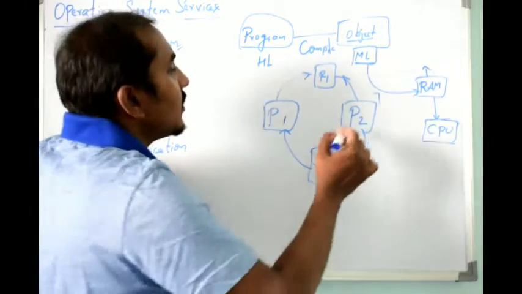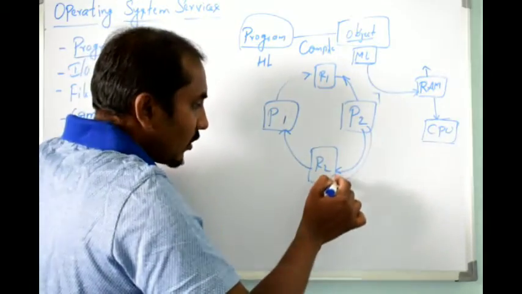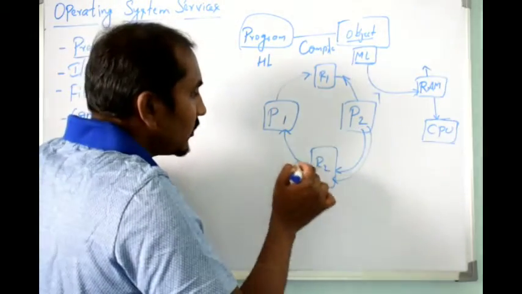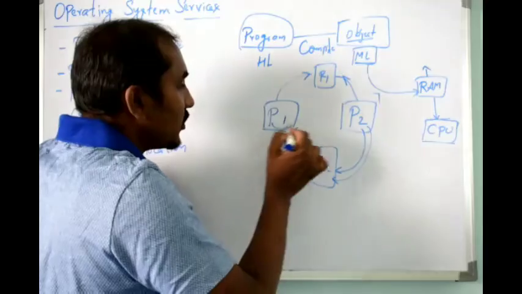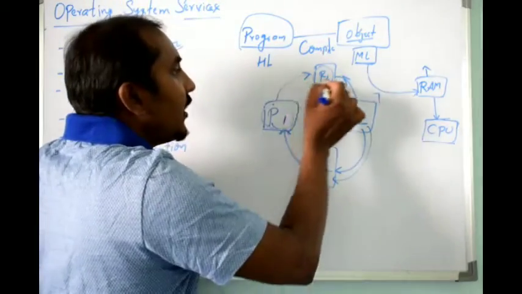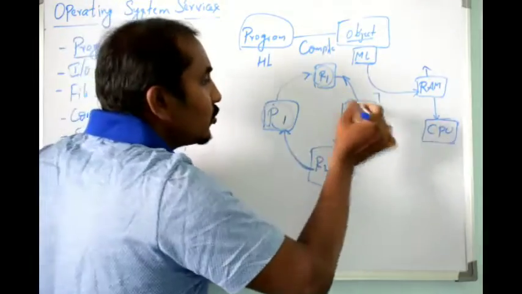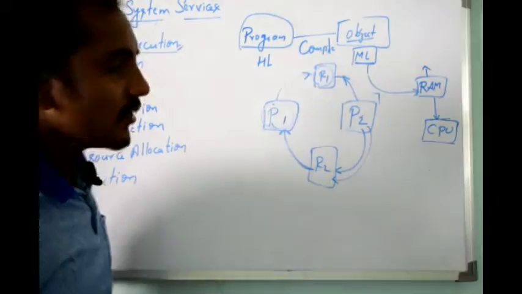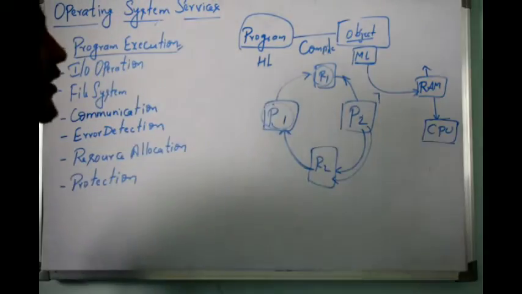In the sense, this process is waiting for R2 and this process is using R1. Again, this process is waiting for R1, where R1 is used by one more process. This type of state is considered a deadlock.